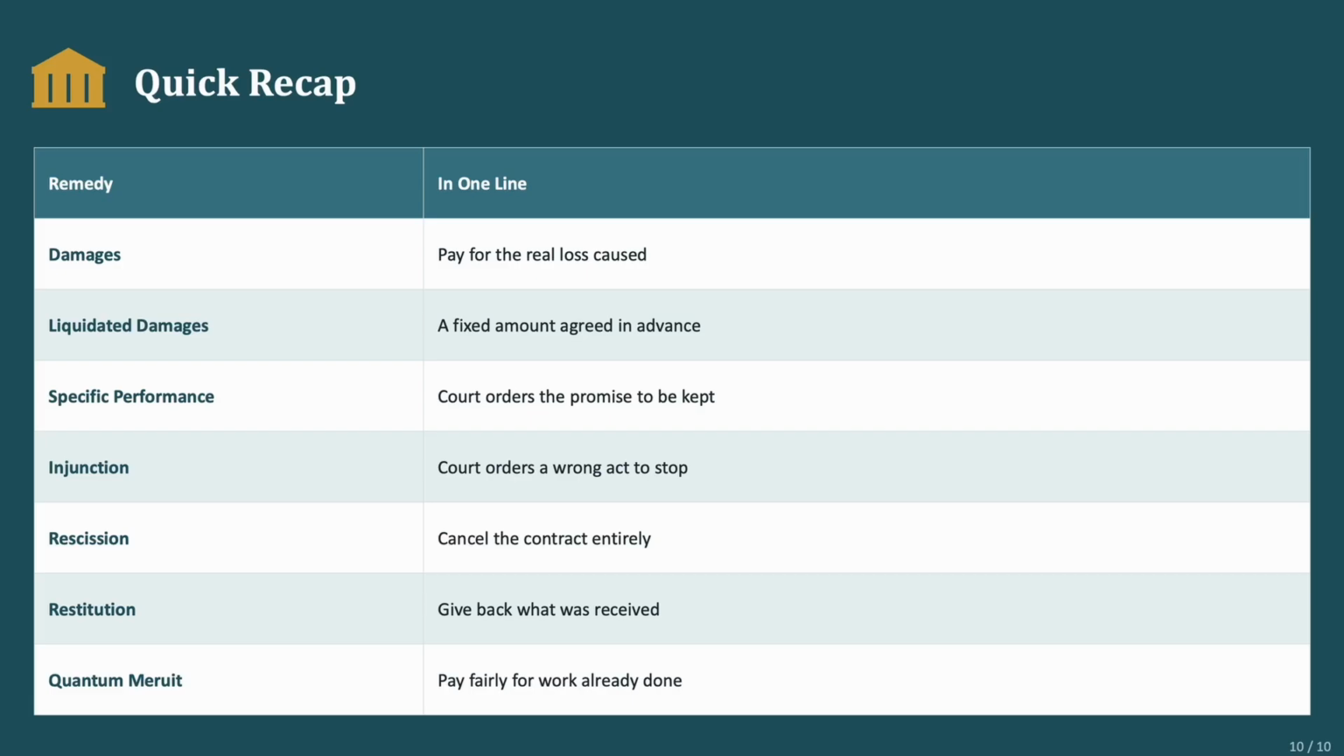Let's see a quick recap of every type of remedy. First one is damages, which means to pay for the real loss caused. Second is liquidated damages, a fixed amount agreed in advance. Third is specific performance, where the court orders the promise to be kept. Next is injunction, where the court orders a wrongful act to stop. Then rescission, which means to cancel the contract entirely. After that, restitution, which means giving back what was received, and quantum meruit, which means pay fairly for work already done. So these are the basic remedies that can come in the law of contract.